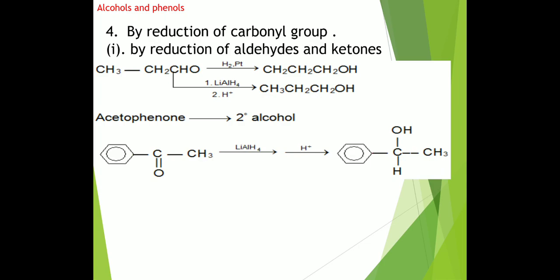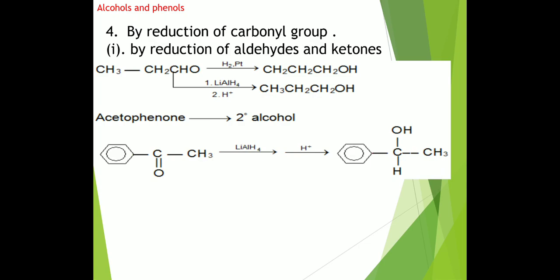But this aldehyde can also be reduced by lithium aluminum hydride. Further it is hydrolyzed and converted into the alcohol. This lithium aluminum hydride provides nascent hydrogen and forms the corresponding alcohol. Otherwise, sometimes we can use sodium amalgam and water also. These reducing agents can convert aldehyde and ketone into the corresponding alcohol. One important part here: aldehydes always give primary alcohol and ketones always give secondary alcohol after reduction.